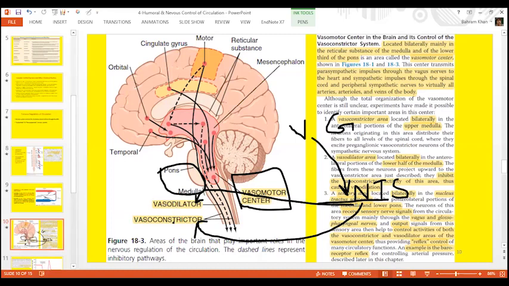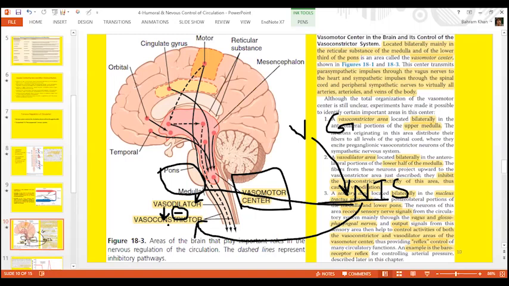Vasoconstrictor area has a direct effect on blood vessels. It will send stimulatory or excitatory signals, and the blood vessels will be constricted. On the other hand, the vasodilator area has an indirect effect. So this will inhibit the vasoconstrictor area. Vasodilator will send inhibitory signals to the vasoconstrictor area. Inhibition of vasoconstrictor area will cause vasodilatation.